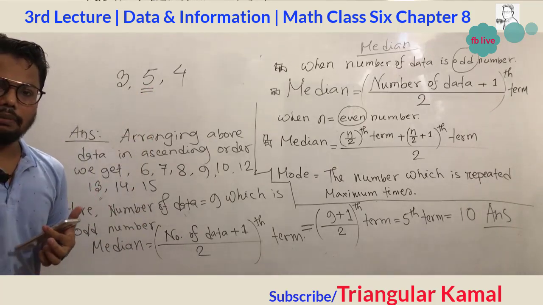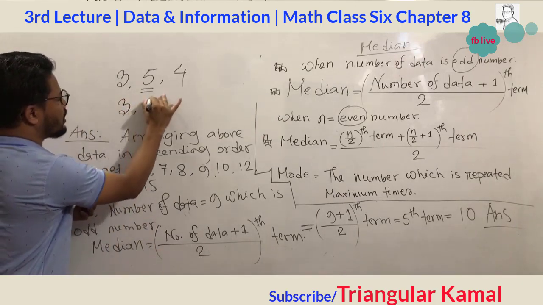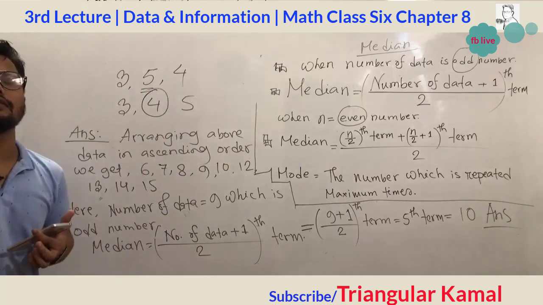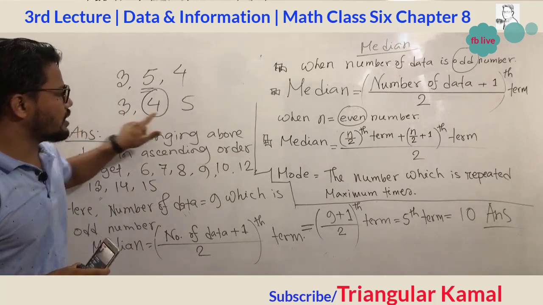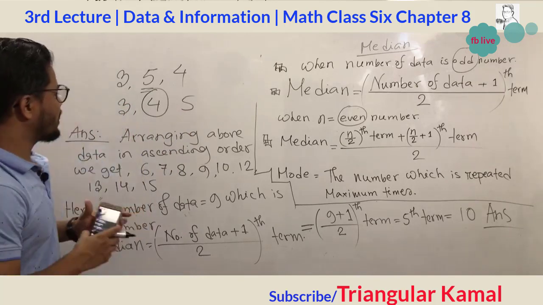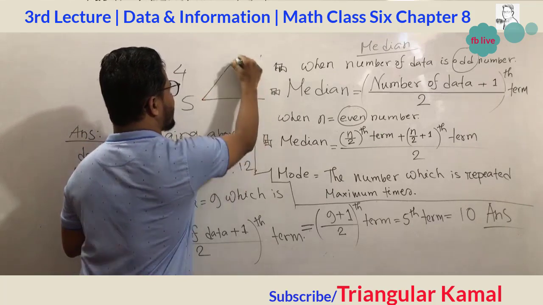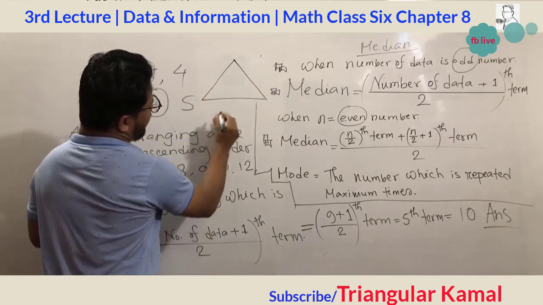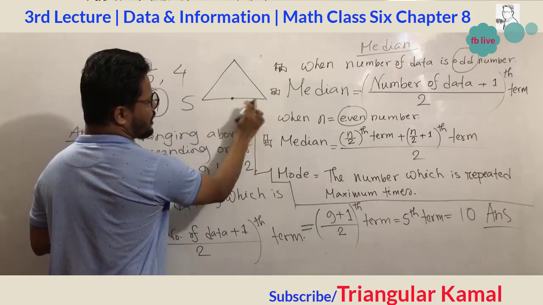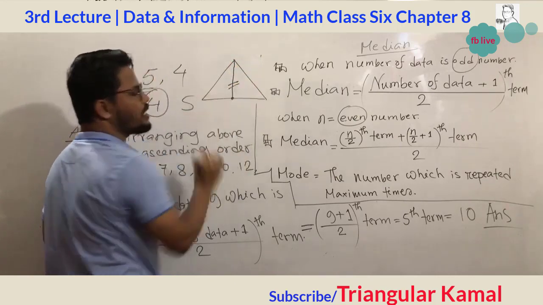But if I ask which one is the median, you have to arrange the data in ascending order, then the middle one will be the median. Without arranging in ascending order, you cannot find the median. So the median is basically the middle one. You can also see the median in geometry. When you find the midpoint of this line, and you join this one, this is called the median in geometry.